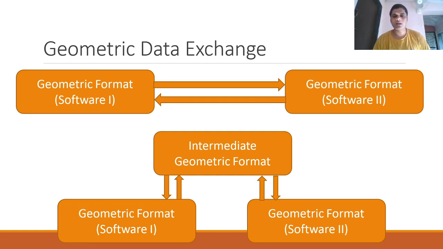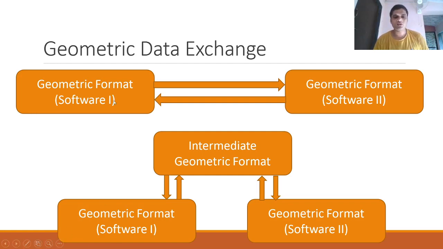Since these two software packages should communicate with each other, to fulfill this requirement there was a necessity of an intermediate geometric format. Some general purpose file formats were developed, and they were designed by keeping some standards in mind.